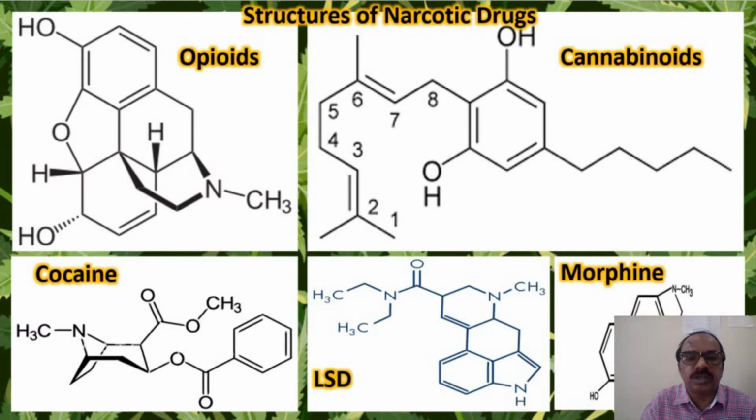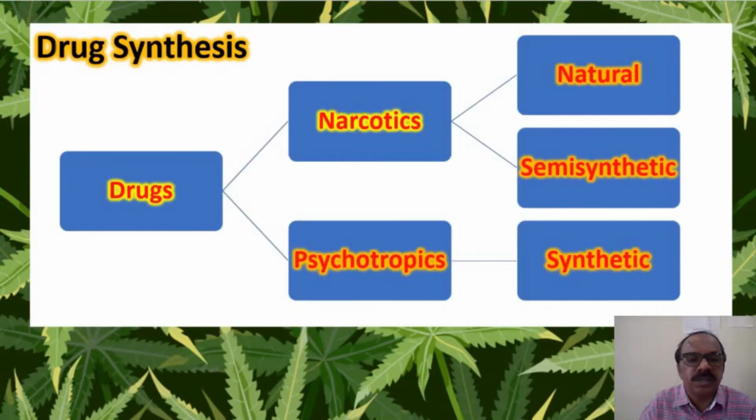These are the structures of different kinds of narcotic drugs. We have opioids, cannabinoids, morphine, LSD, cocaine. Let us come to the synthesis of these drugs. We have two categories of drugs, that is narcotics and psychotropics. Narcotics are directly produced or obtained from the plant sources, which I have mentioned already in the previous videos. So narcotics are synthesized naturally. Sometimes narcotics are also synthesized by mixing with other psychotropic substances, which is called semi-synthetic production, whereas the psychotropic substances are always synthetic. So they are produced by artificial methods.